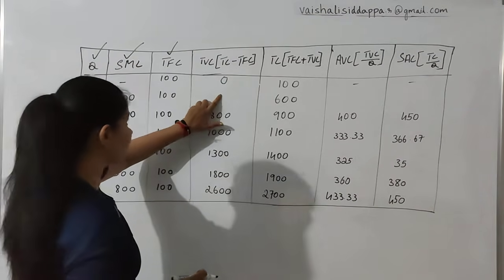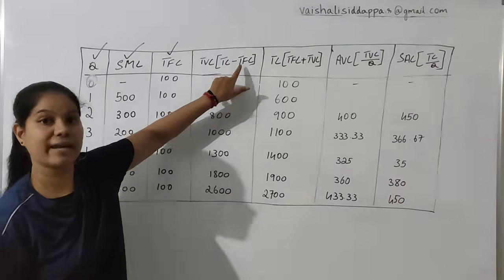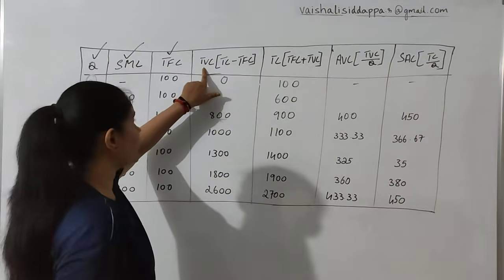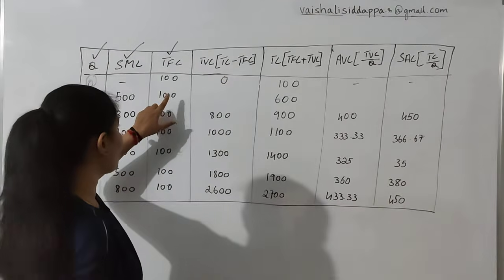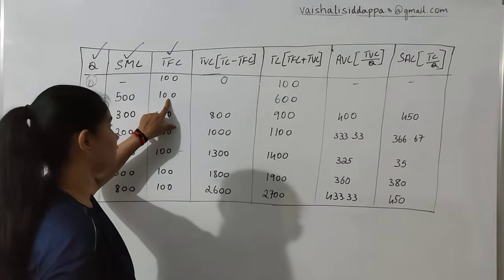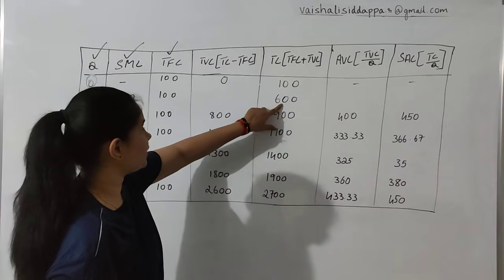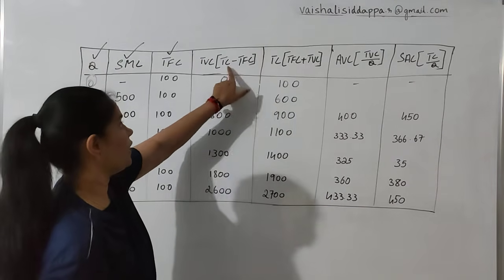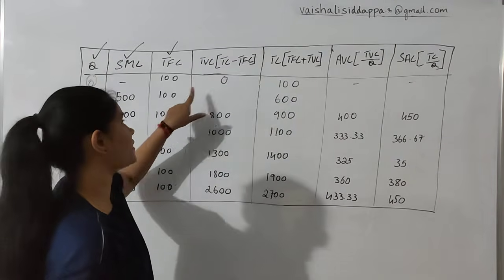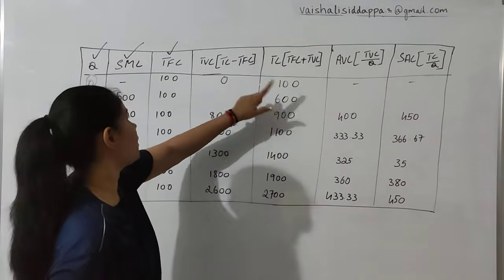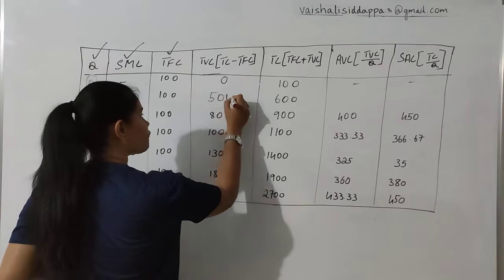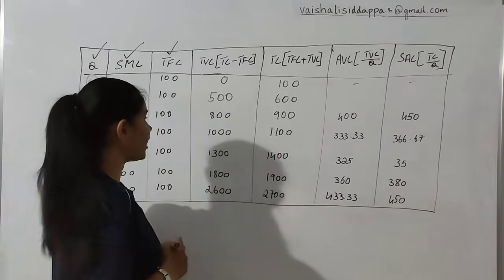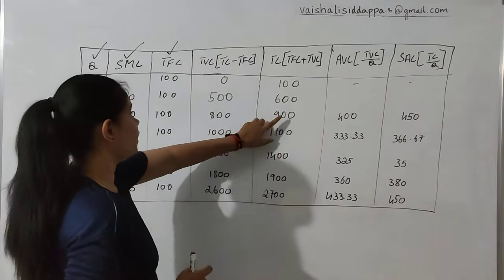To find out TVC, the formula is TC minus TFC. You have TFC here, which is 100. TC you have, which is 600. TC is 600, TFC is 100. 600 minus 100, it will be 500. The same way, keep calculating now.